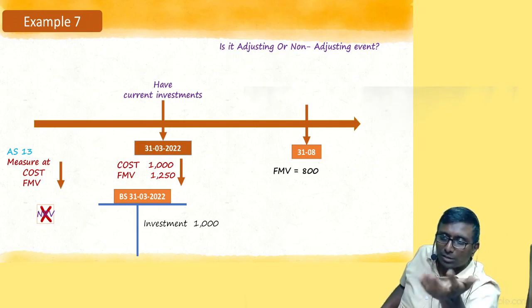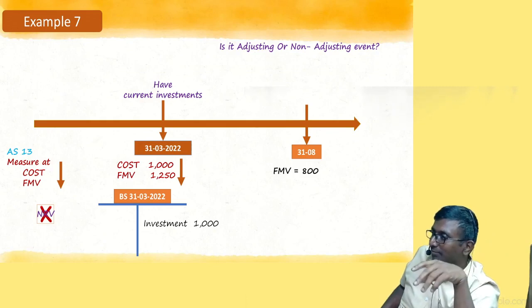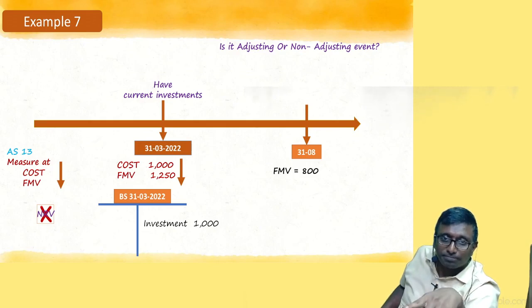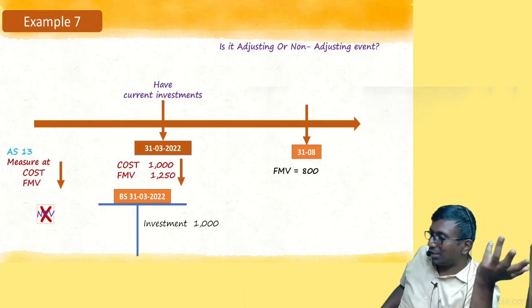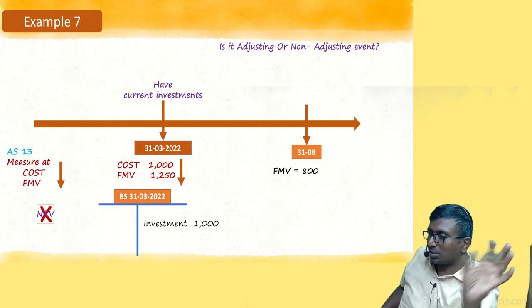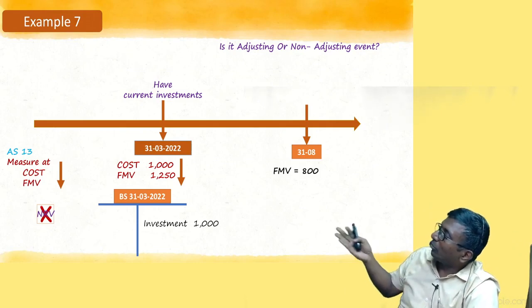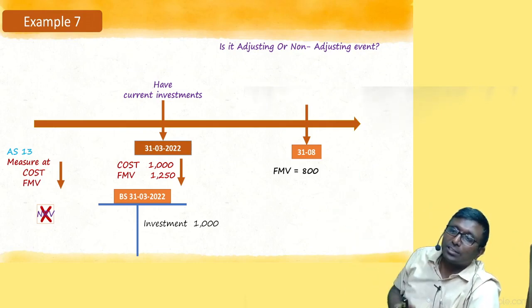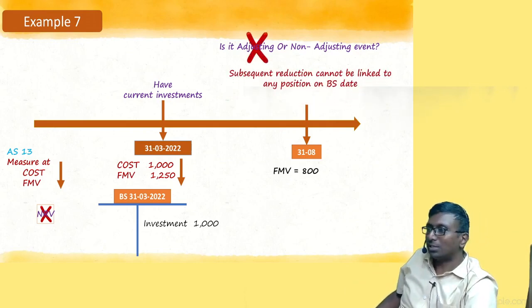Understood? See Adani share, 4500, 600 something it was. Today 4400 and odd. It went to 1000. It went to 1000 for a few minutes. Again it came back. Right? That was the situation. Now, what is there inside, what is not there, that is not our discussion. Let's not get into that matter. But the point is, I don't know what the situation was on 31st March and how do you link it? It's impossible to link. That's why we said it's purely a non-adjusting event.